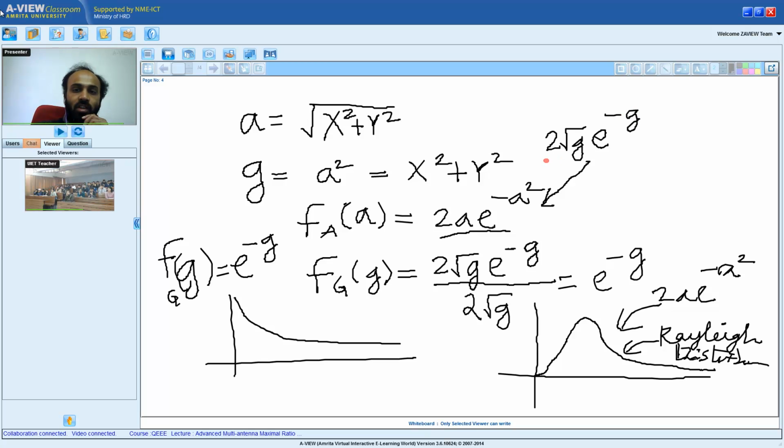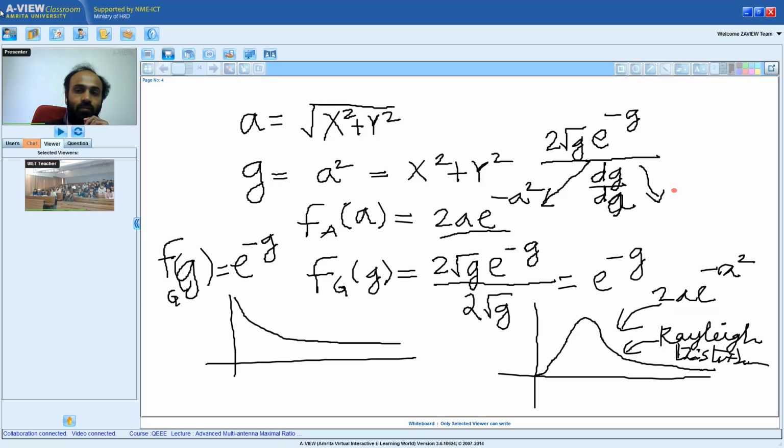And now for transformation of random variables, I also have to divide by the derivative of the function. So I have to divide by dG by dA. What is dG by dA?